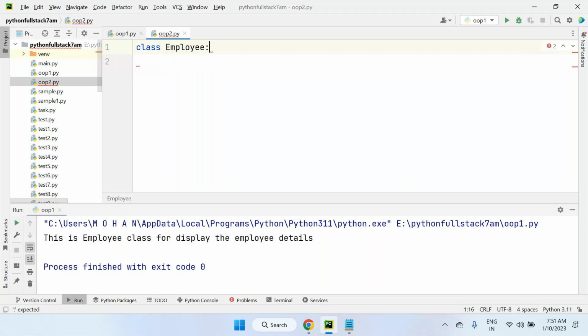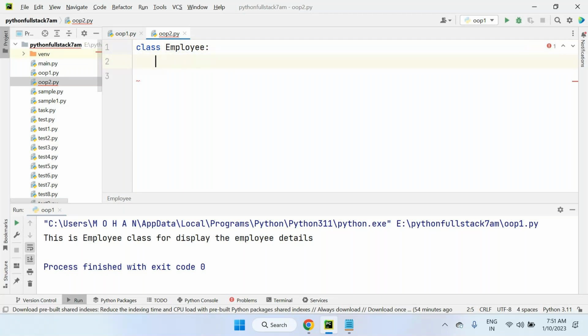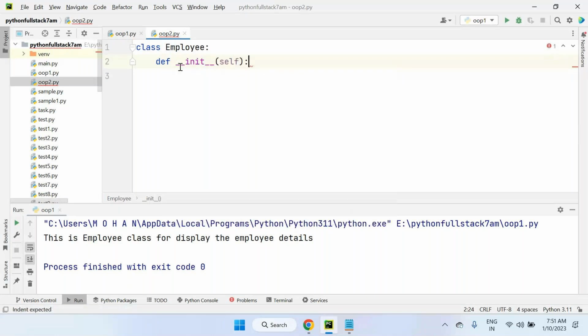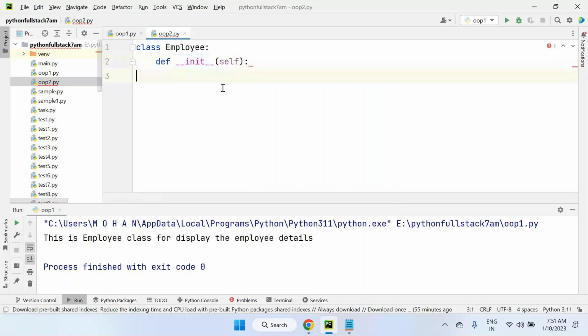Inside the employee class, I'm taking one constructor here. I'll talk about the constructor also in tomorrow's session clearly, don't worry. But just observe the structure of the program today, the basic structure of object-oriented programming. The moment I use underscore underscore init underscore underscore, init means initialization. In Python, we always call it a constructor, and the name is this name only. The constructor's first parameter is self.